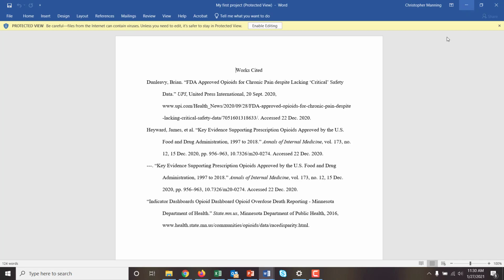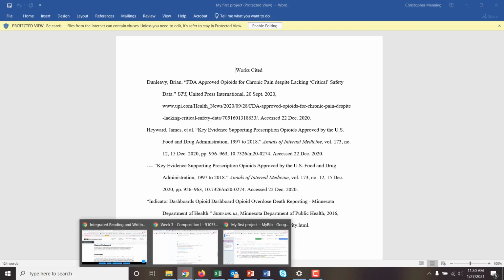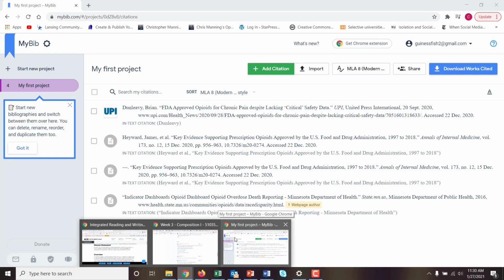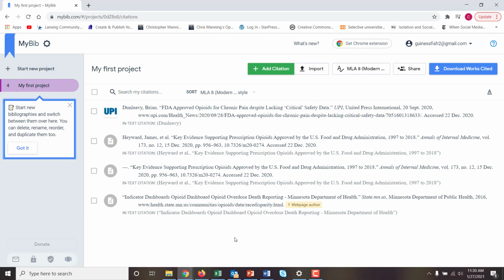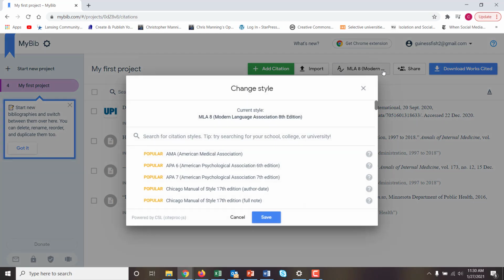If you can use these web-based support programs for something like MLA, it could help, because even with this, you can switch. If you're writing an APA essay for psych or something like that, you just switch to APA 7 or 6, whatever they require. Most probably will require 7.